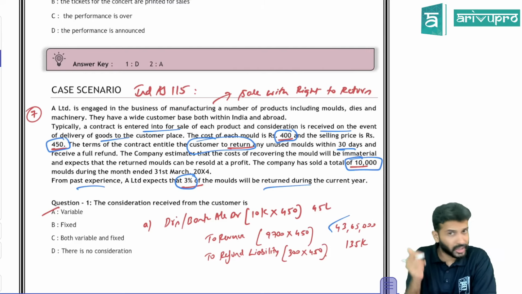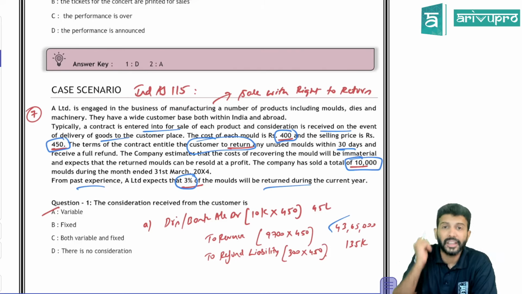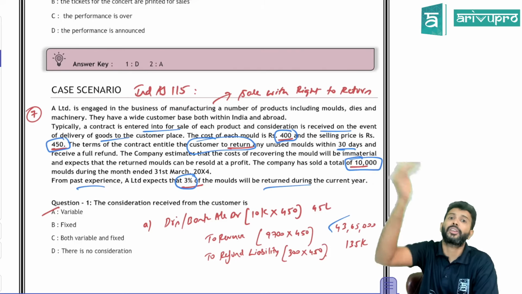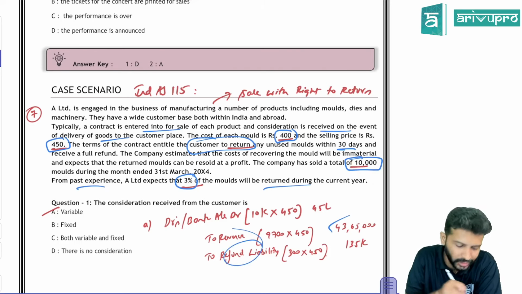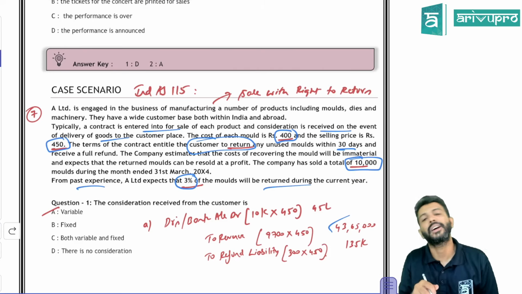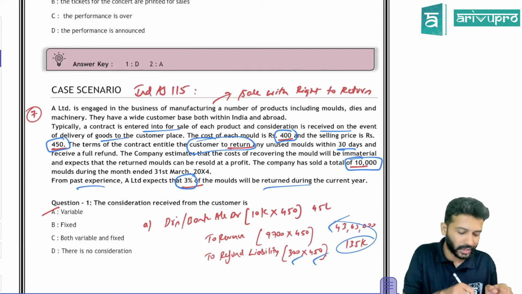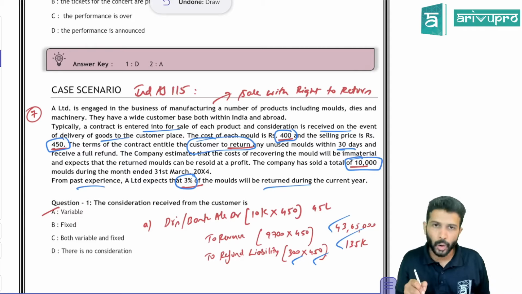On the 3% which the company feels will be returned, if customers return that product, we have to pay the money back to the customer. That means we have an obligation, so we have to create it. The name of that obligation is refund liability. Refund liability on how many units? 3%, so 300 units. 300 into 450 is 1,35,000.